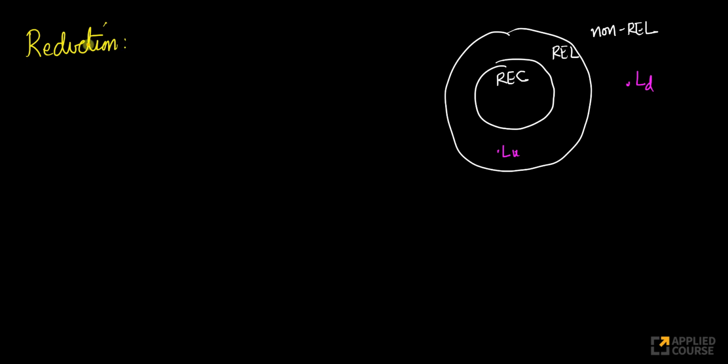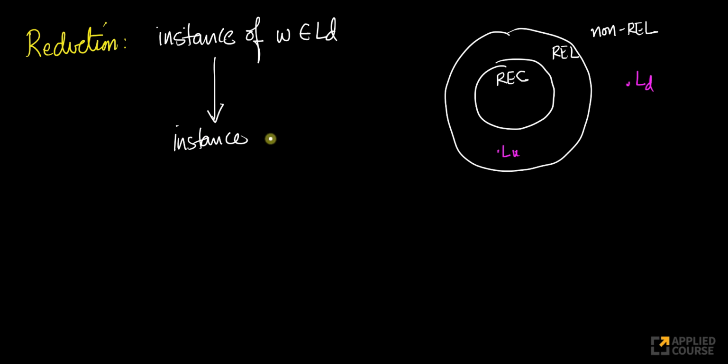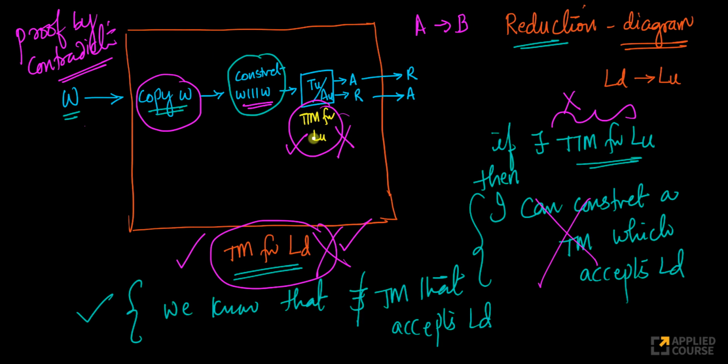In our reduction, again, this is very important because a lot of people make a mistake here. We took an instance of a membership problem in LD, right? Now we said, given this problem, I can translate it into an instance of whether W belongs to LU or not. And to translate this instance to this instance, we used a bunch of steps.